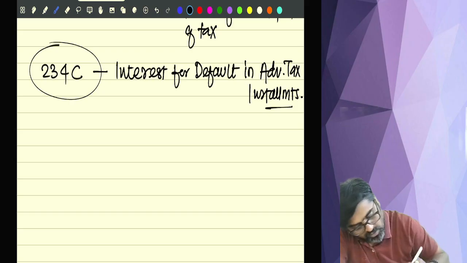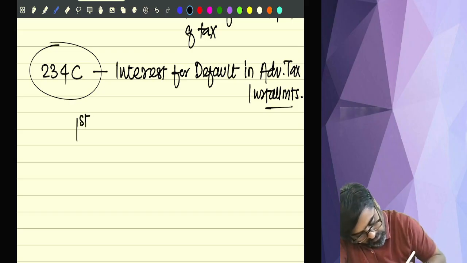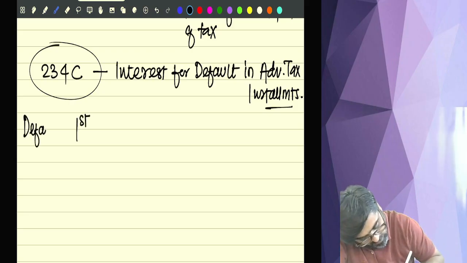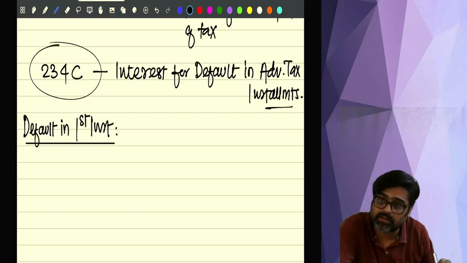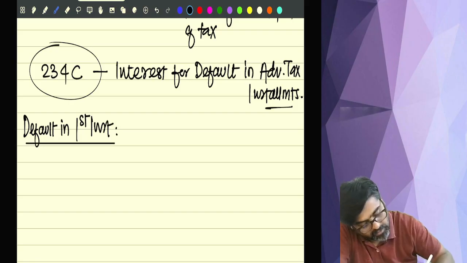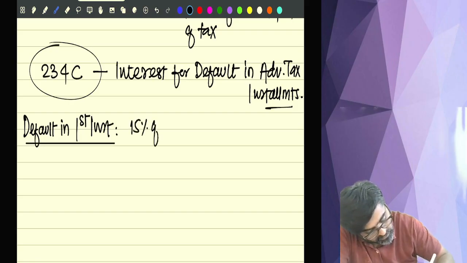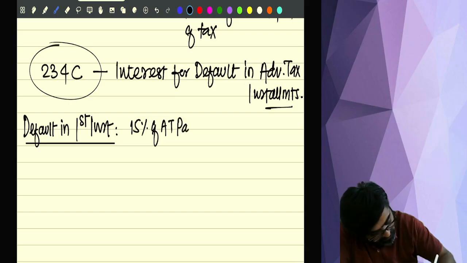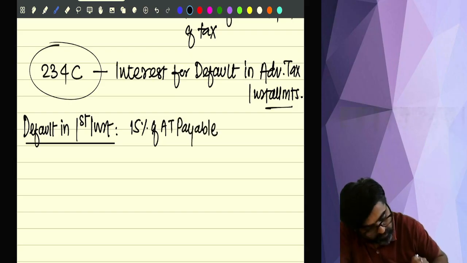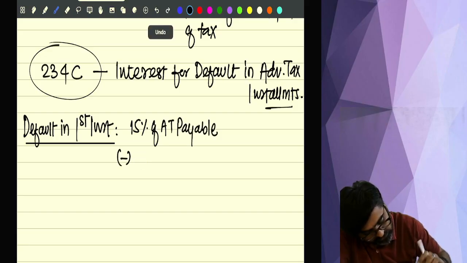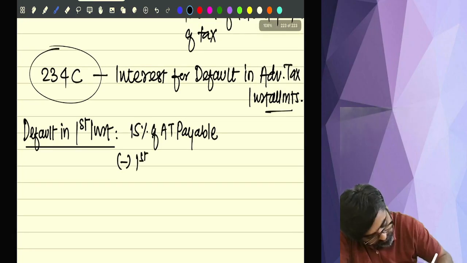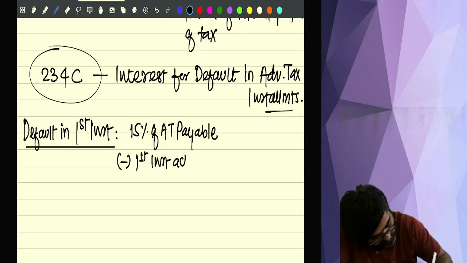Understanding? So for default in the first installment, interest will be charged. So how will you calculate? 15% of advance tax payable minus first installment actually paid.